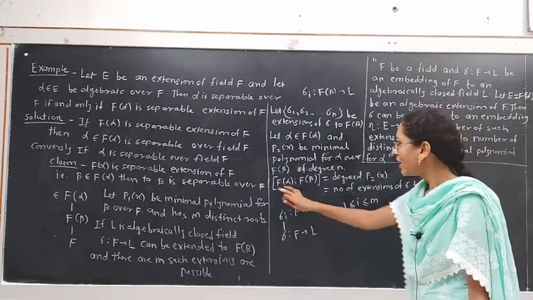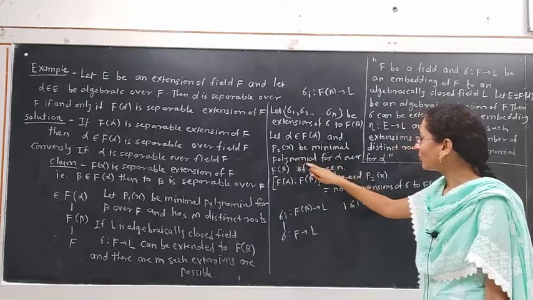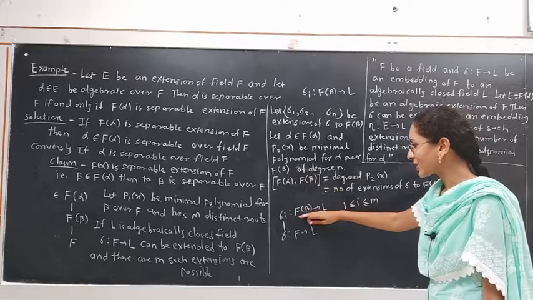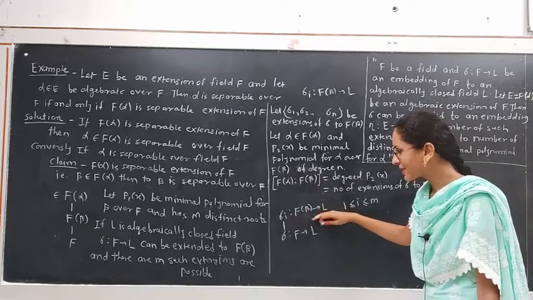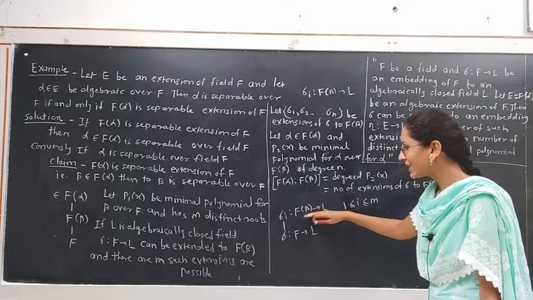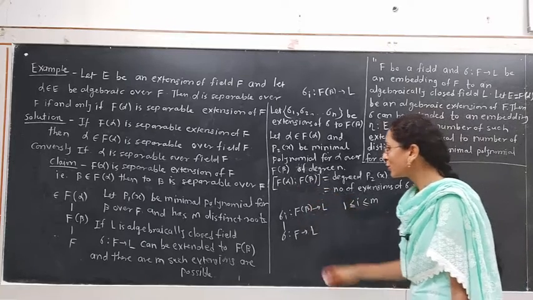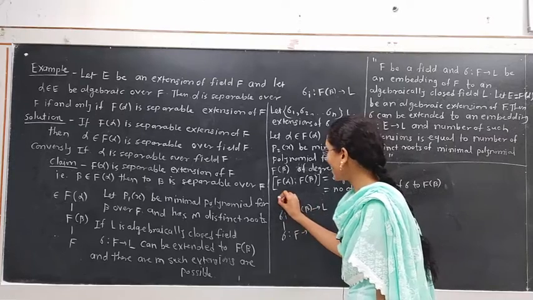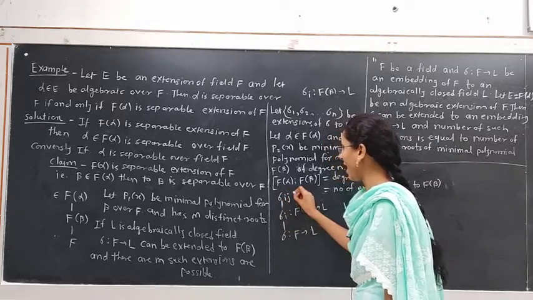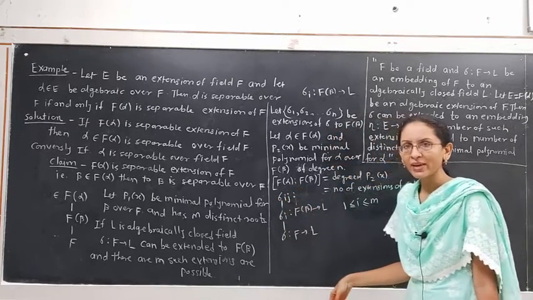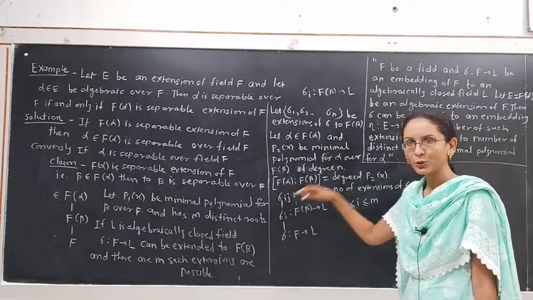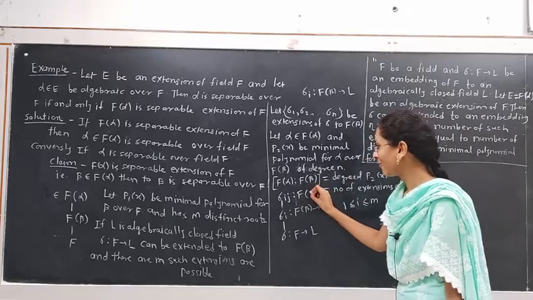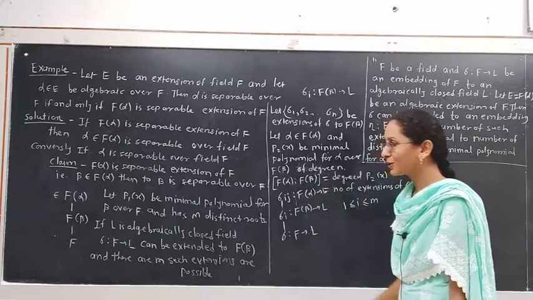Now we have p2x the minimal polynomial for alpha over F of beta. So these embeddings from F of beta to L are again extended to other extensions, namely sigma ij, and those extensions are from F of alpha to L. The sigma ij are extensions from F of alpha to L. Because of what?